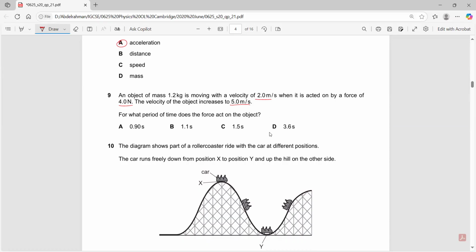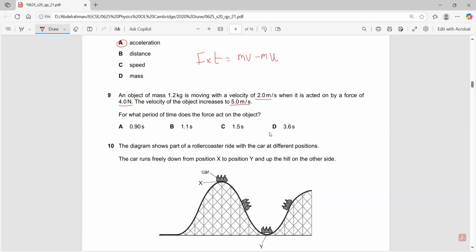And we will assume that it is in the same direction unless stated otherwise. For what period of time does the force act on the object? Can I find the time? Yes, this is an impulse question. Force times time equals mv minus mu, and both velocities are in the same direction, so we would not need to change any signs.